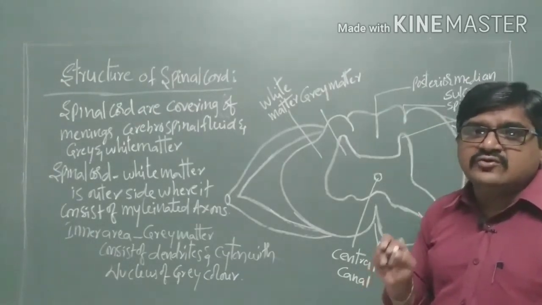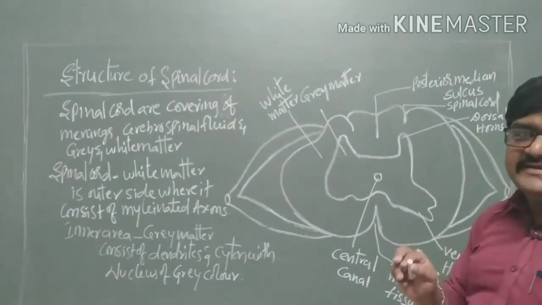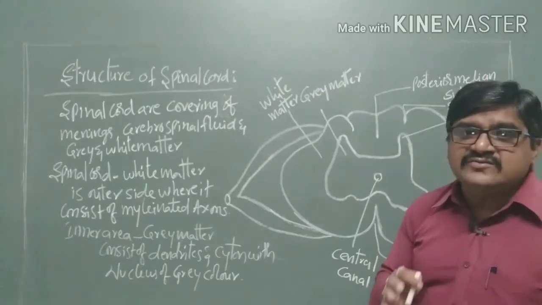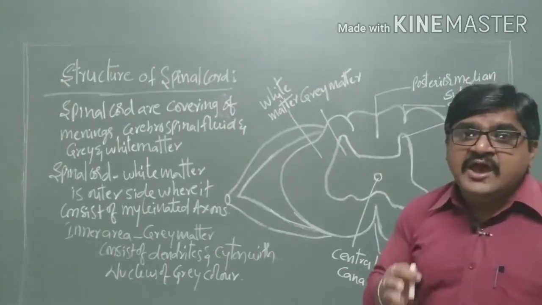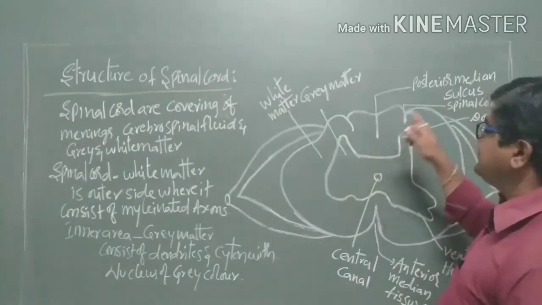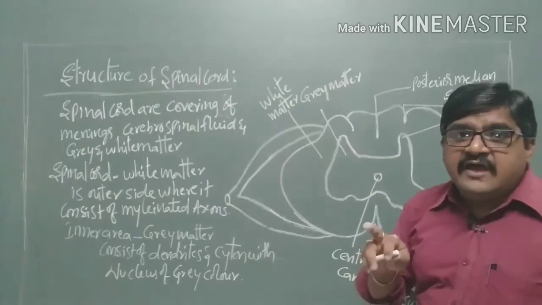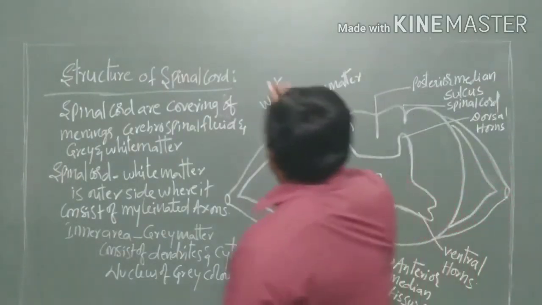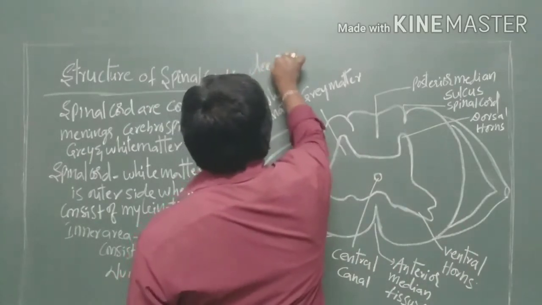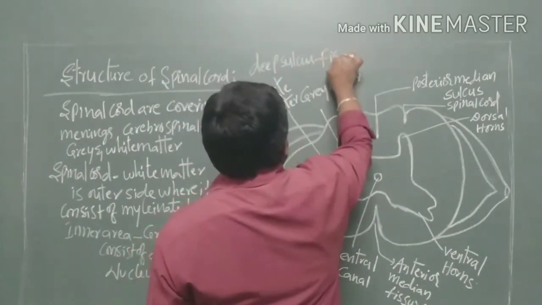Sulcus means the grooves present in the brain, the grooves which separate the gyri, or foldings. Those grooves are called a sulcus, and a deep sulcus is called a fissure.